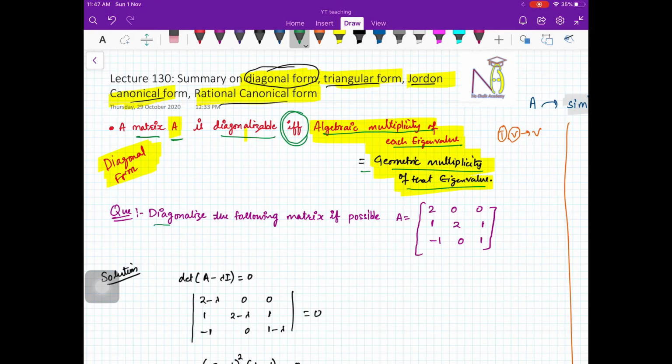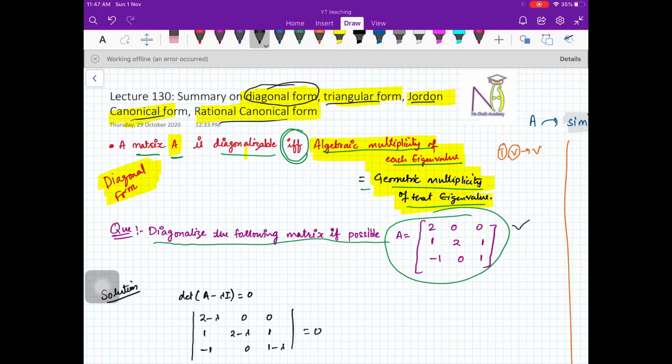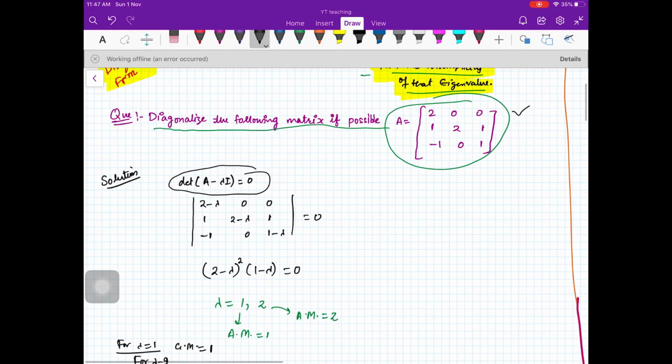Okay, for example, you see here, diagonalize this matrix if possible. You are given a matrix and you are asked to diagonalize it. So what your first step should be, find out the eigenvalues, and for that we need to write the characteristic equation. We know the characteristic equation is determinant of A minus lambda I equal to 0. So I'm just doing it here, and that gives me lambda is equal to 1 and 2. So I get two eigenvalues, 1 and 2.